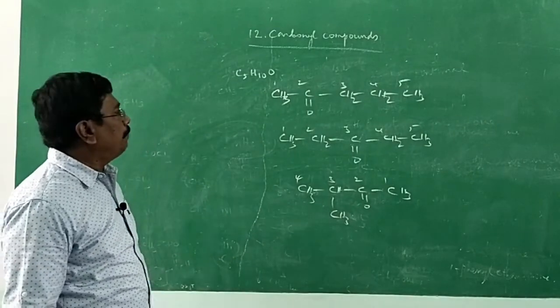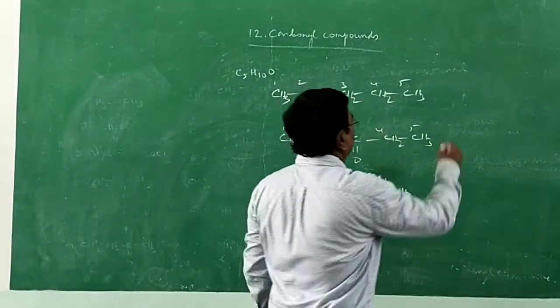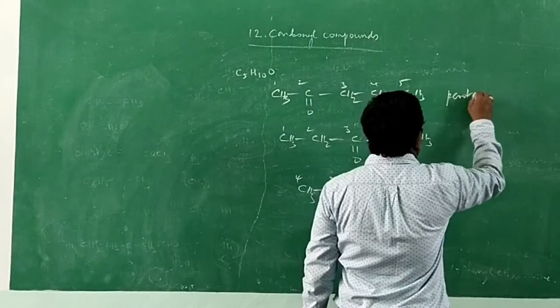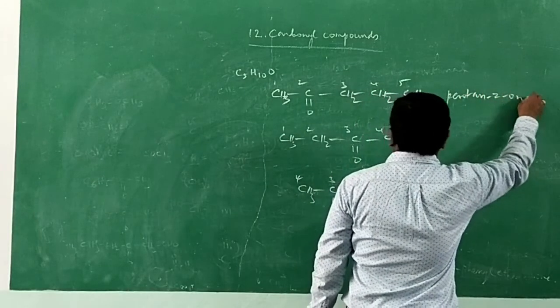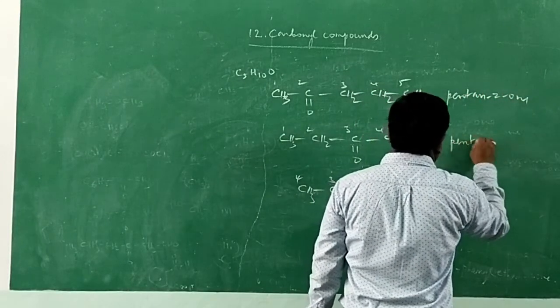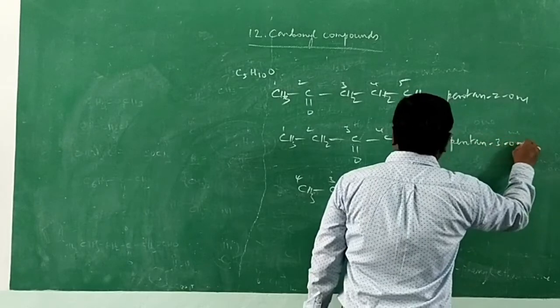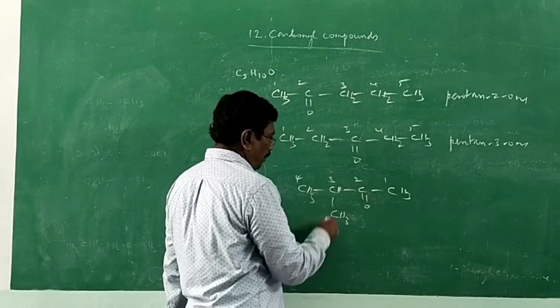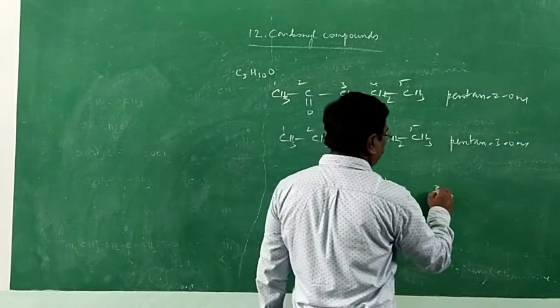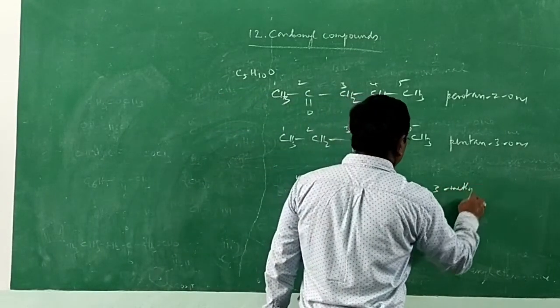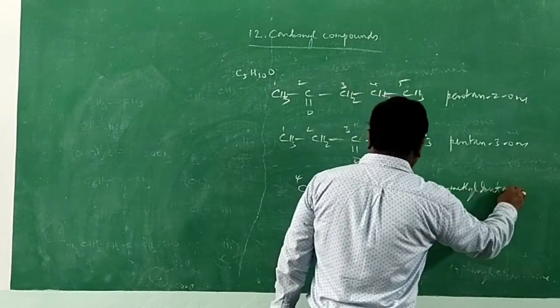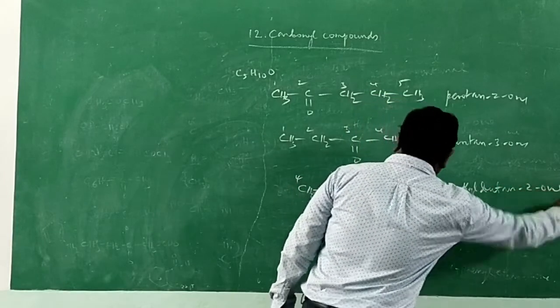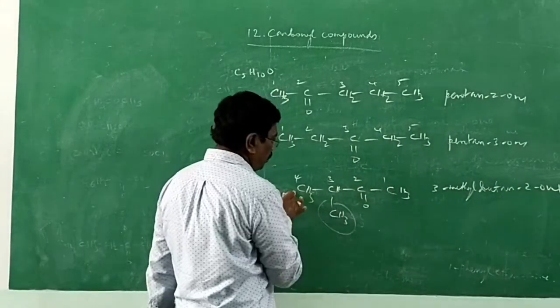What about the IUPAC names? Pentan-2-one, pentan-3-one. Totally 5 carbon atoms, pentan-3-one. Here 3-methyl, totally 4 carbon atoms, butan-2-one.